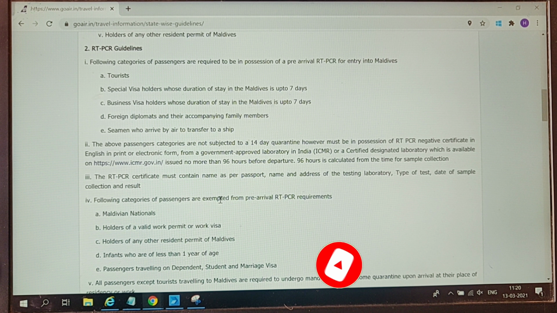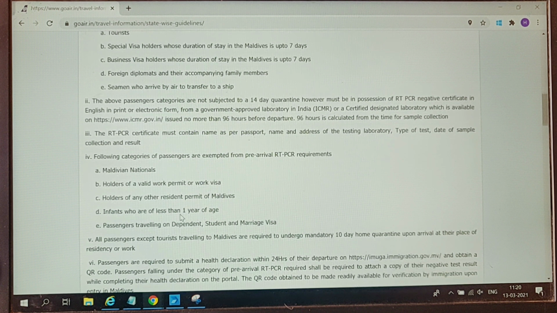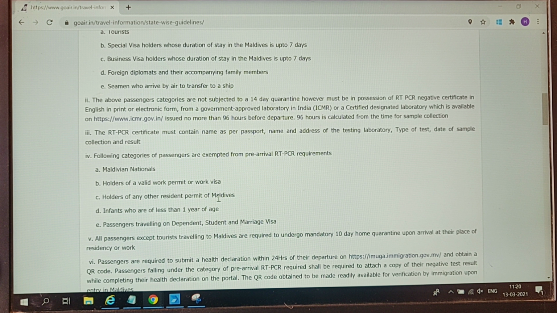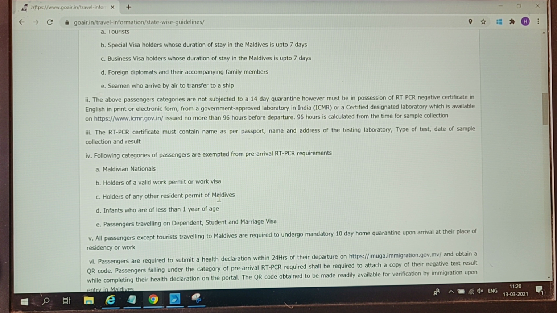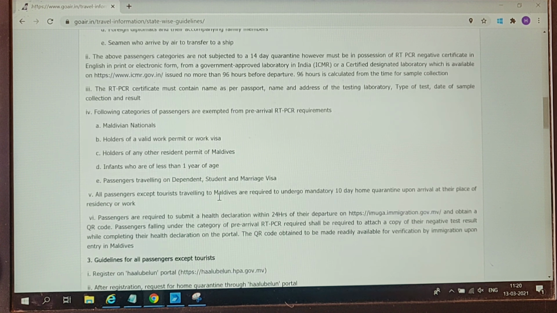Following categories of passengers are exempted from pre-arrival RT-PCR requirements. So इसमें आते हैं Maldivian nationals, holders of a valid work permit or work visa, holders of any other residence permit of Maldives. So here you can see all they have given in detail, that is guidelines for passengers traveling to Maldives.